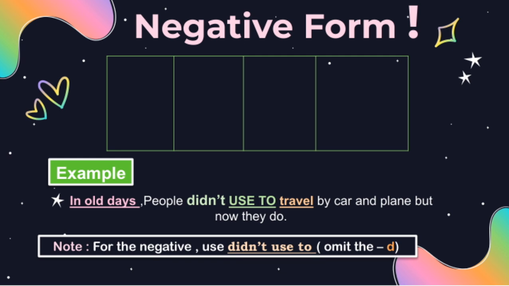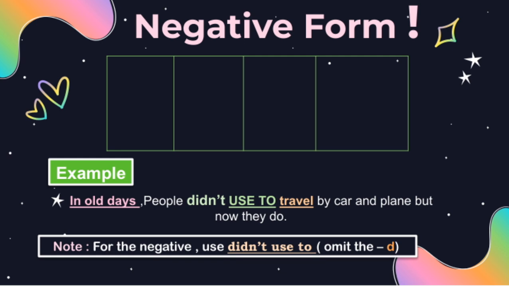For instance, I didn't used to play tennis, or they didn't used to go shopping every weekend. The key point here is that we omit the d in used after didn't, which makes it a bit different from the affirmative form. This structure is very useful when you want to talk about habits or routines in the past that no longer happen now. It helps us clearly express what used to be true but isn't anymore.